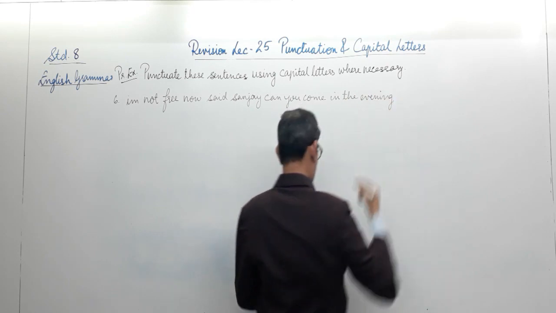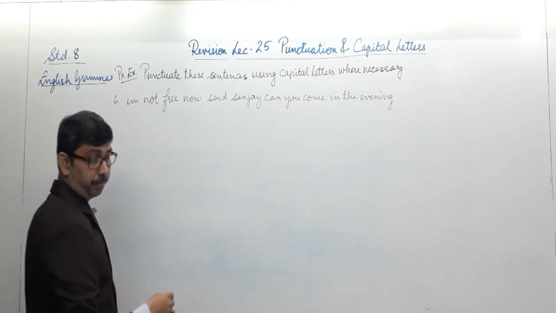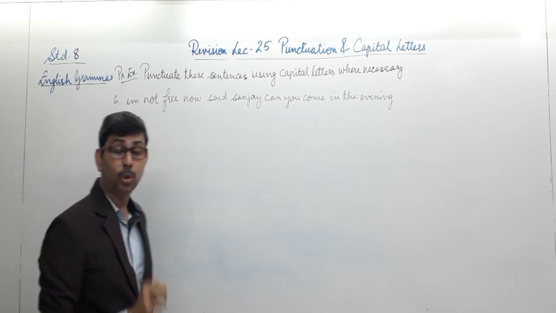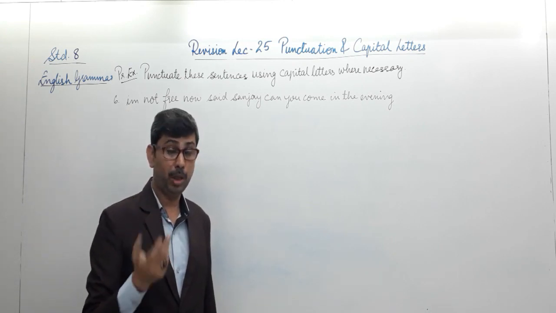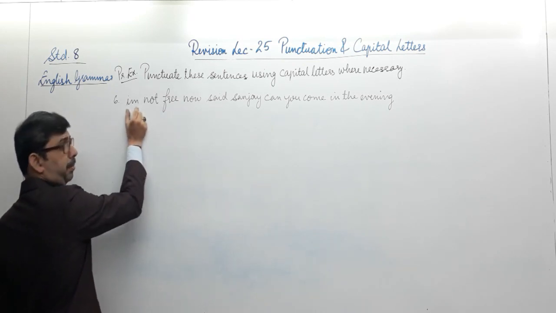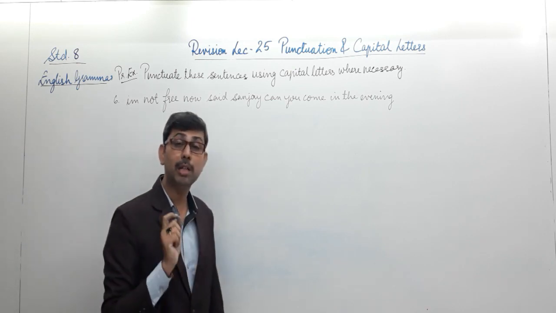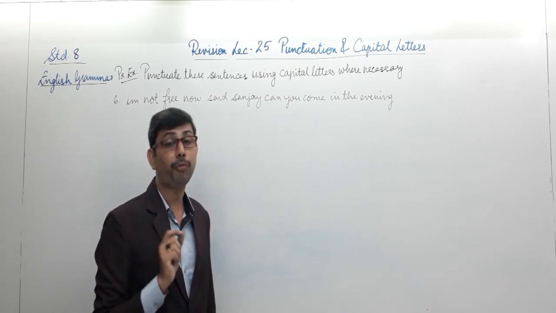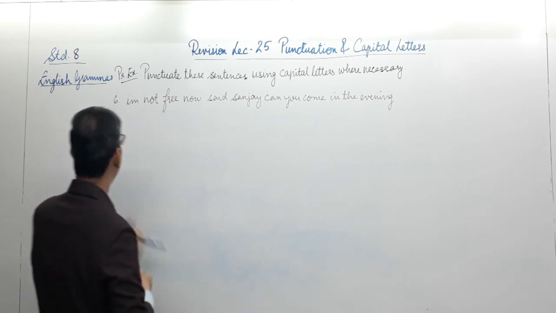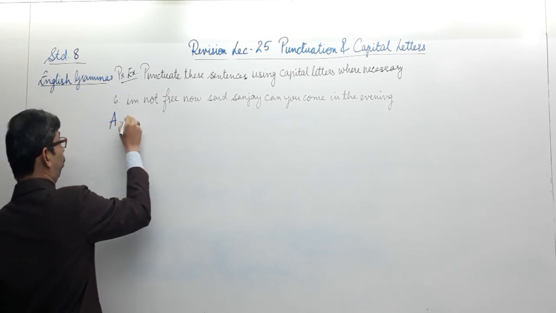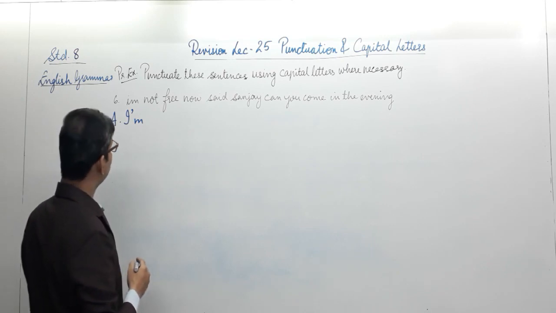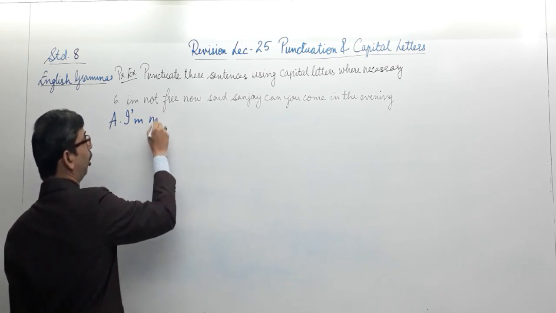Well, have a look at the sentence carefully. The beginning has the word I am, isn't it? So it's written over there im. Well, there is nothing as im, but if you carefully observe this word, it is I'm. That is the contraction given to you over here. Therefore, you need to use the apostrophe rather than using the two words separately. Well, you can understand for yourself that it means I am. But when you write it, you will have to write it with the apostrophe in this manner to begin the sentence. I'm not free